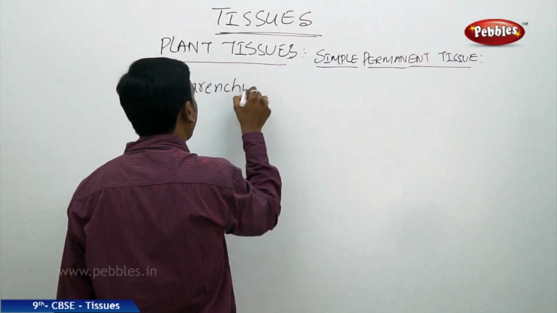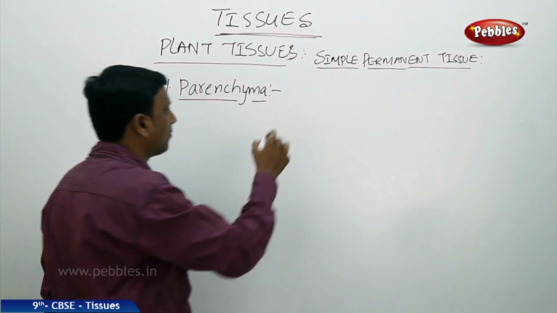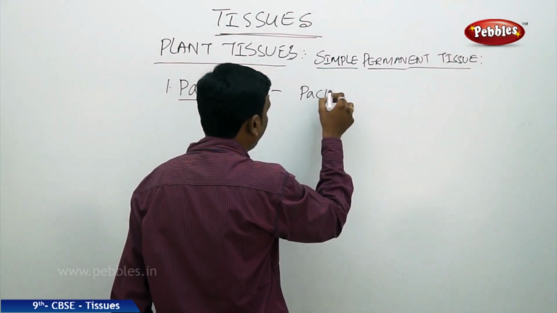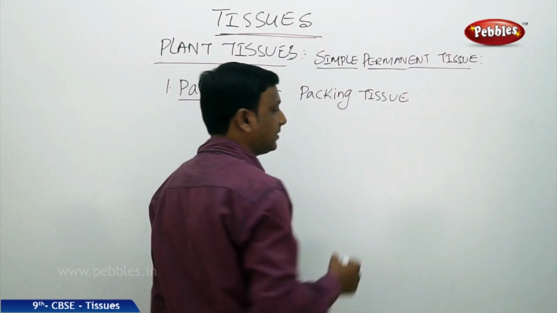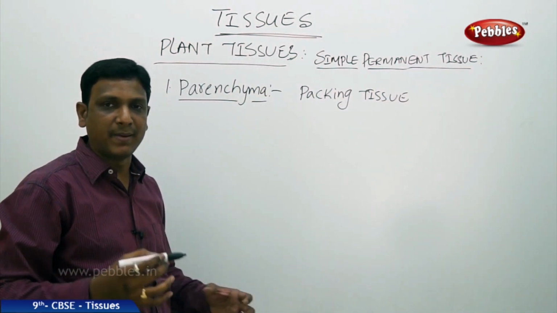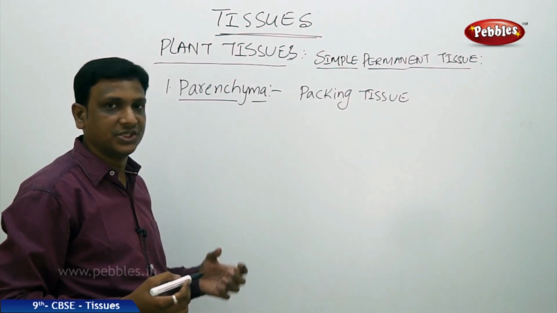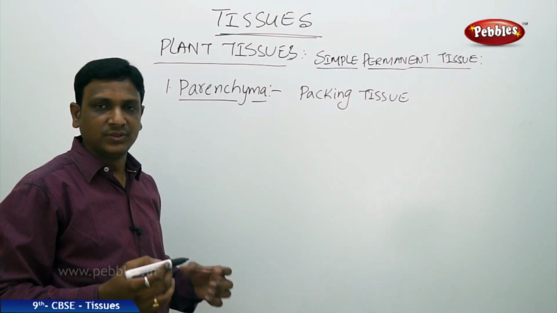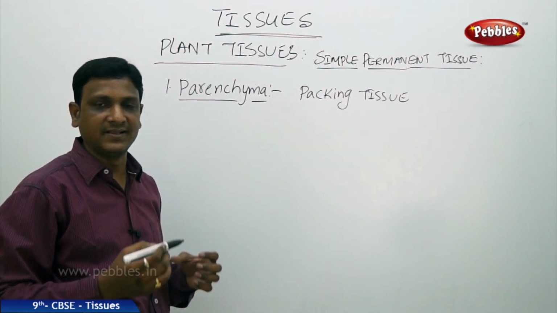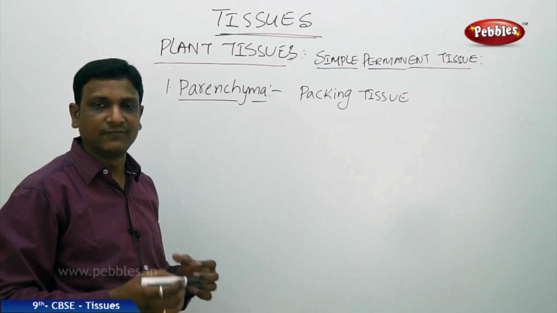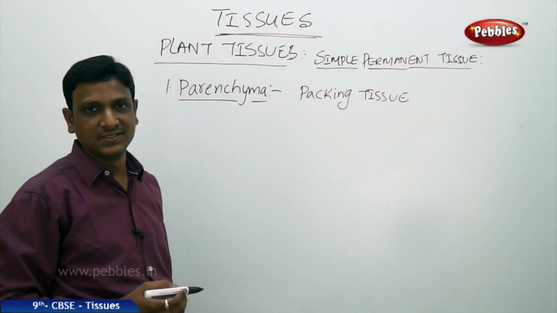parenchyma. Parenchyma are simply called the packing cells or packing tissue of plants. Packing tissue. So what is this packing tissue? Various parts inside the plant are packed by this parenchymatic tissue. They are the simple permanent tissue which packs up. So these cells are loosely packed with some air spaces. They are found in different parts, like they are found in stem, in root, in the leaf. So these parenchymatic tissues help the plant in different ways.